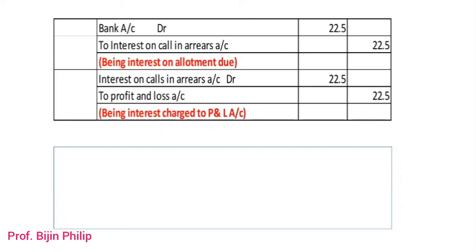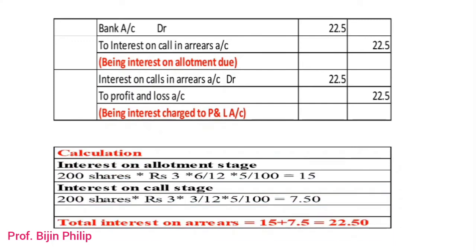Now we'll see the calculation part of interest on calls in arrear. We have already discussed that if the company is following Table A, the interest percentage will be 5%, and if the company is following Table F as per the Companies Act 2013, then we have to assume that the interest rate will be 10%. In this case we are assuming that the company is following Table A and the rate of interest is 5%. Now we have to see the calculation.